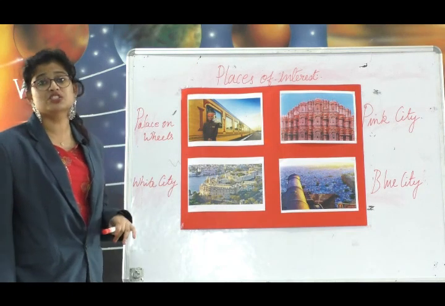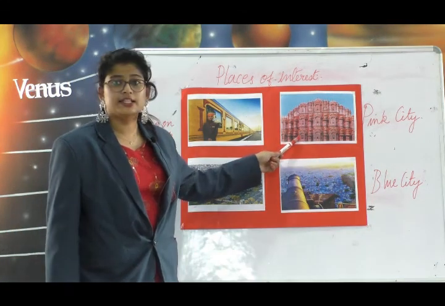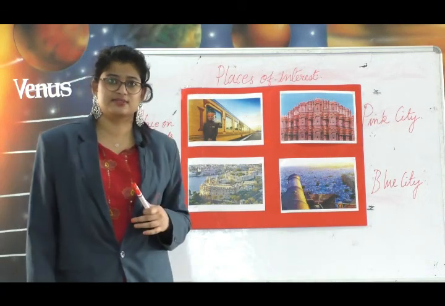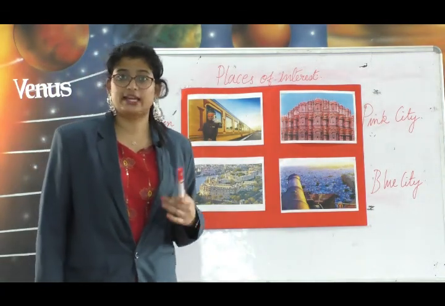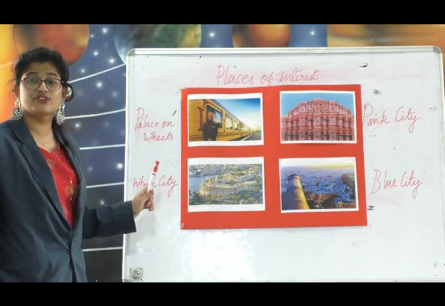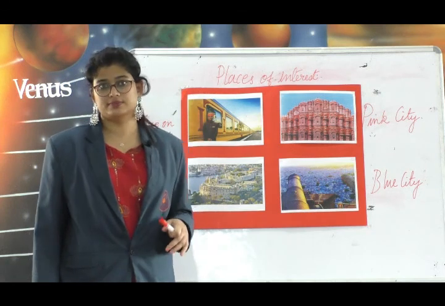The next famous tourist destination is Jaipur, the Pink City, which has many famous forts and palaces. Udaipur, the next city, is also called the White City, which is filled with expansive lakes and old palaces.